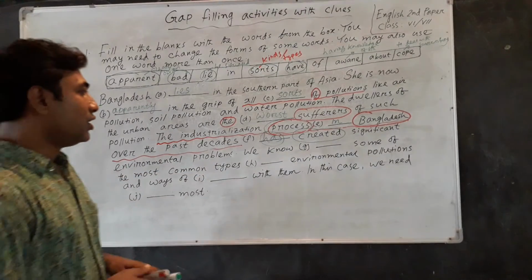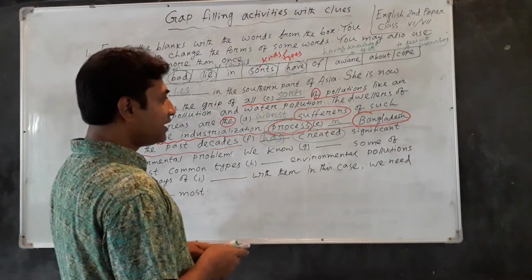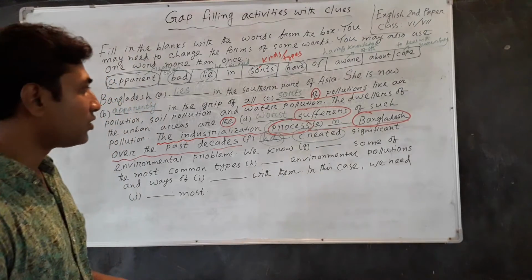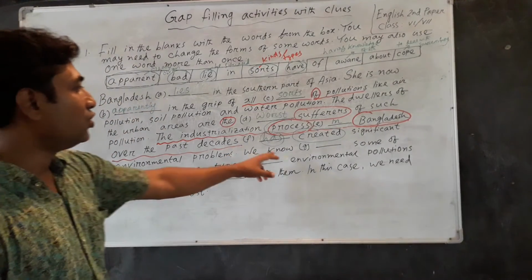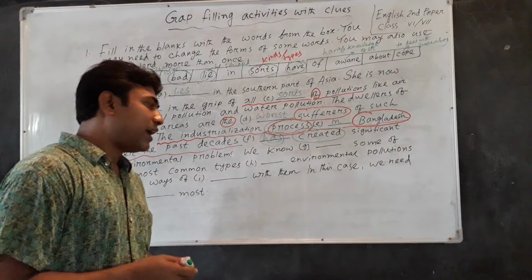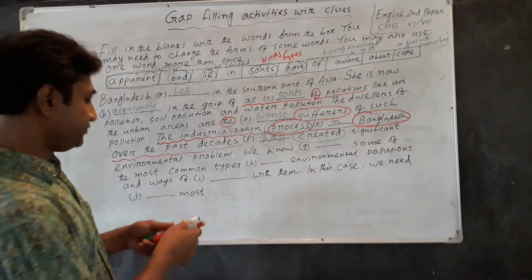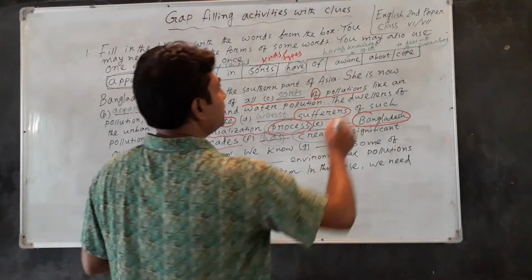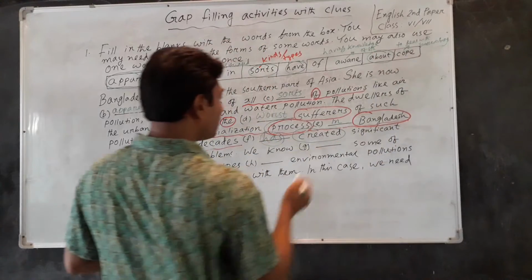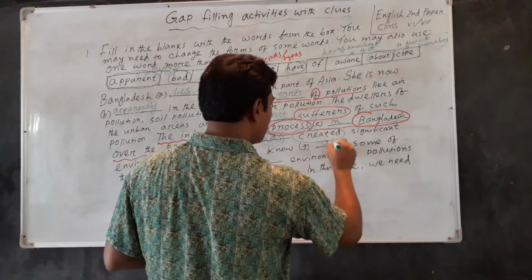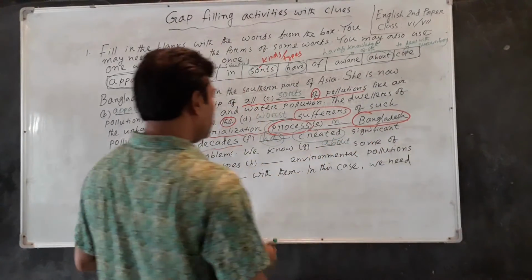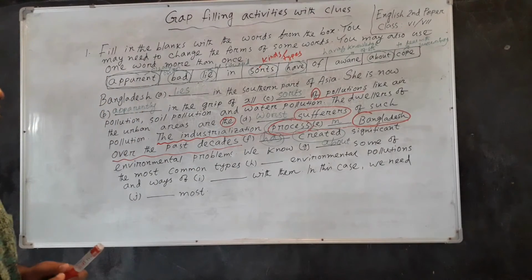We know, dear students, here a preposition will be used. We know about. Here there is a preposition like about, and it will be written here. About. We know about some of the most common types.